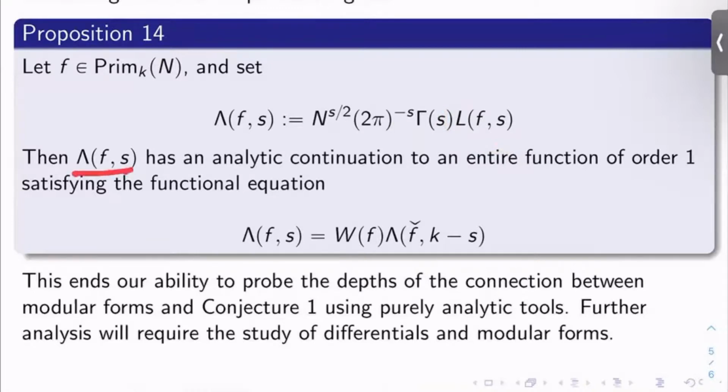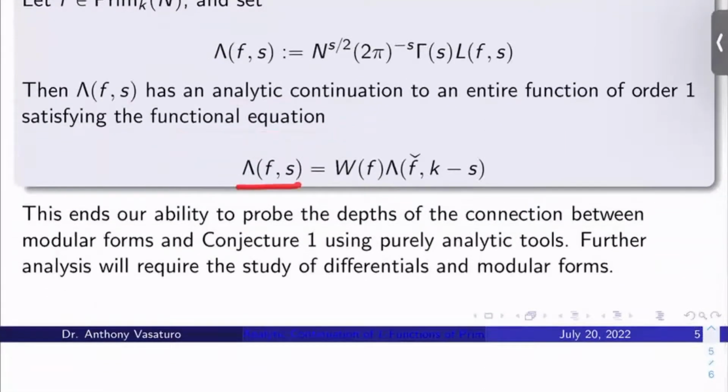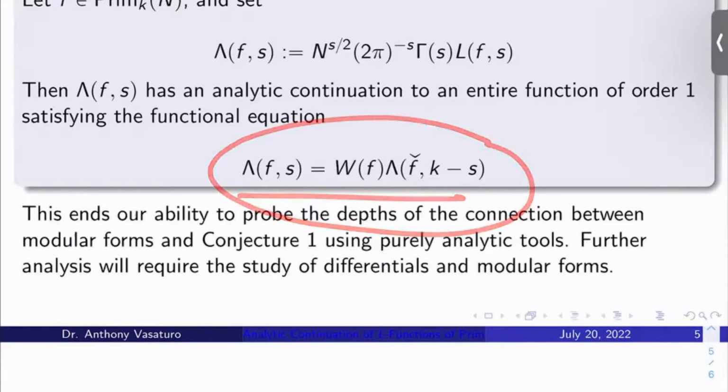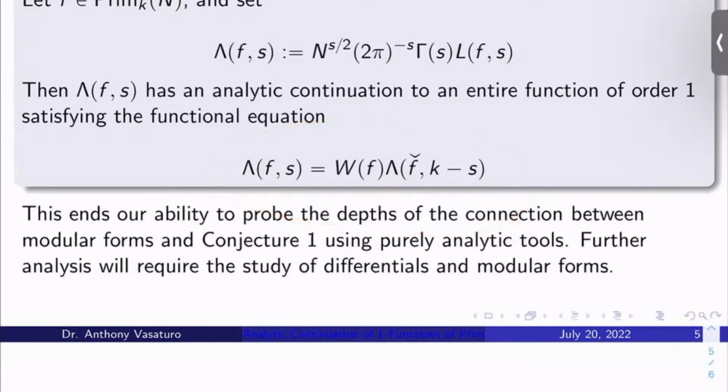Then Lambda(F, s) has an analytic continuation to an entire function of order 1, and it has a functional equation given by Lambda(F, s) equals W(F) times Lambda(F wedge, k minus s). Okay. So this is a similar result to the one that we're seeking for L functions of abelian varieties. And we just got it for primitive forms.